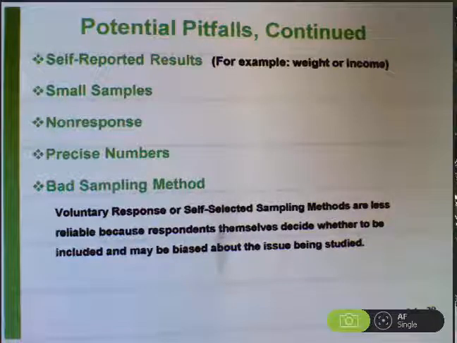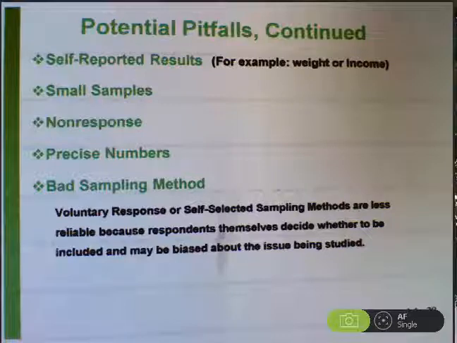Non response can be a problem. When you have people who decline to participate in a survey or they don't send back their census results, sometimes that says something. Well, that skews the statistics because that's a certain type of person who wouldn't respond to the survey. You've got to ask yourself, how does that affect the data?